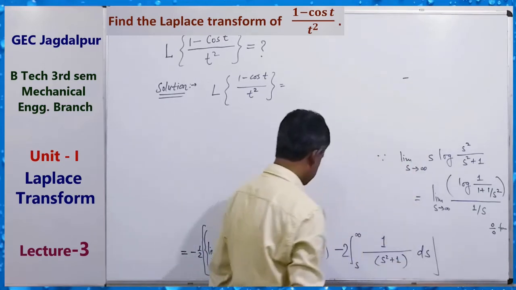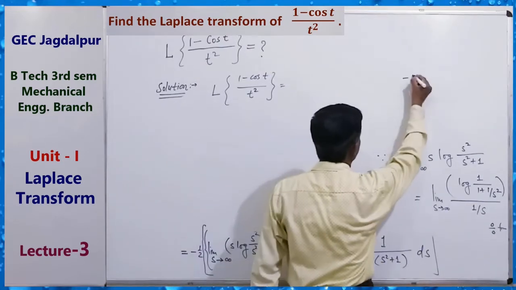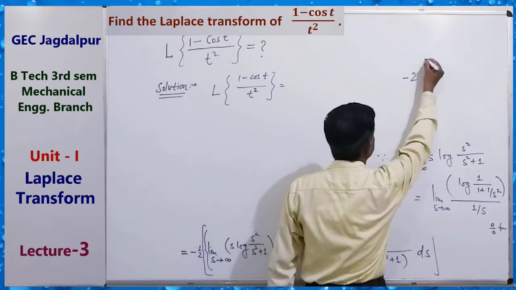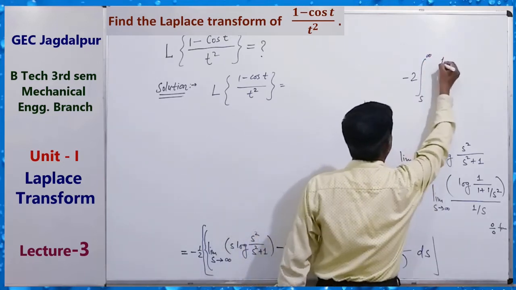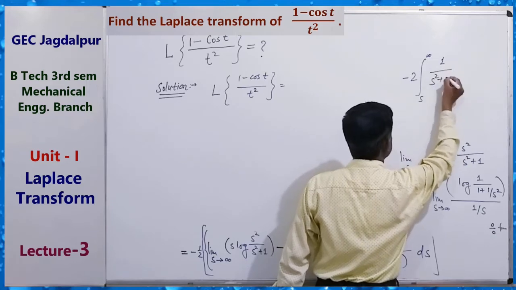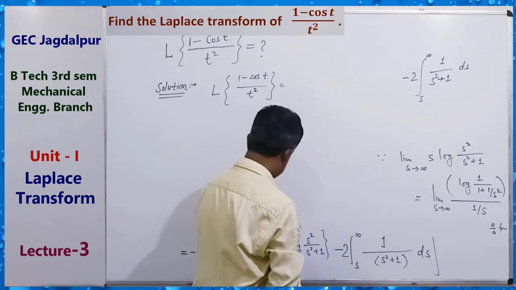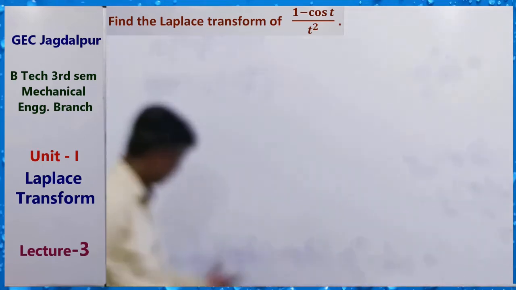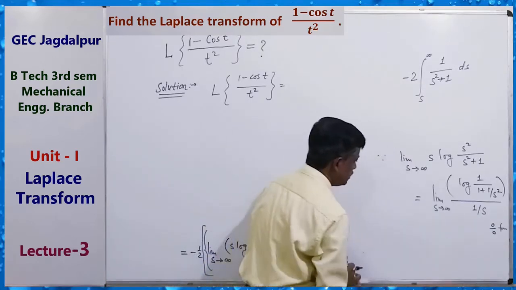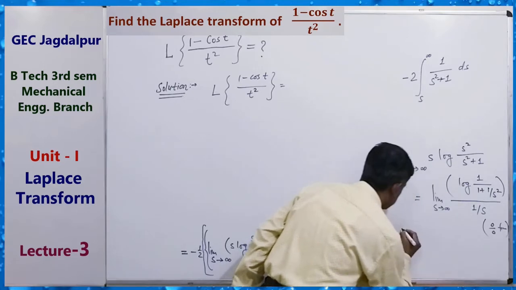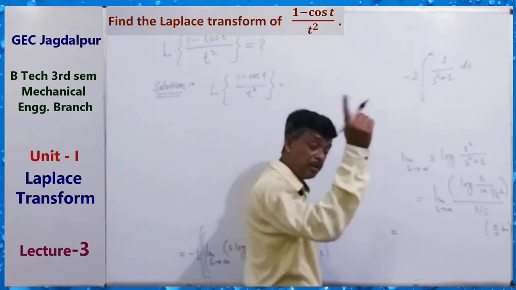First of all we have to write here, minus 2 integral from s to infinity of 1 upon s square plus 1 ds, this quantity. Now we are solving this. It is 0 by 0 form, so for finding this limit, we have to differentiate numerator and denominator by L'Hospital rule.